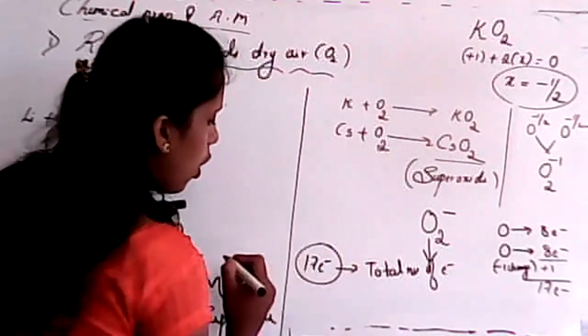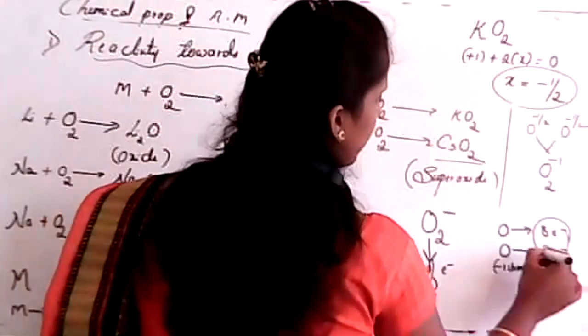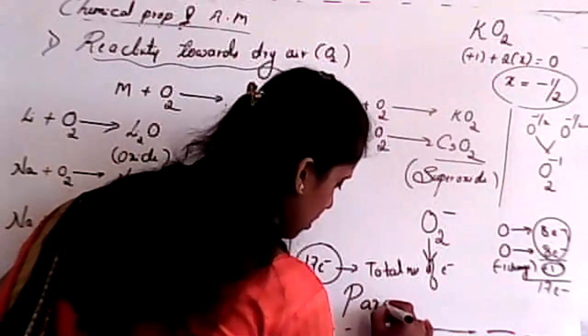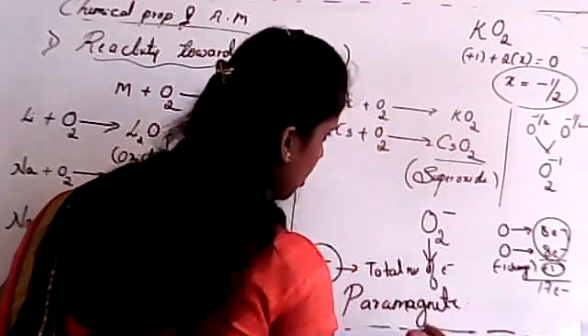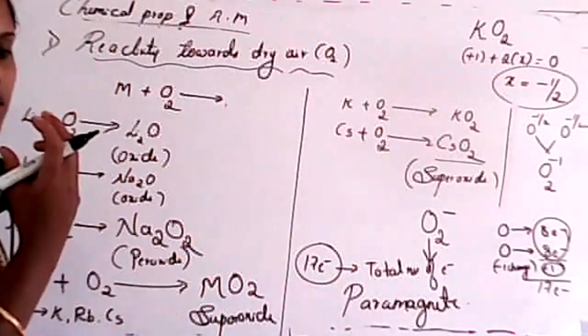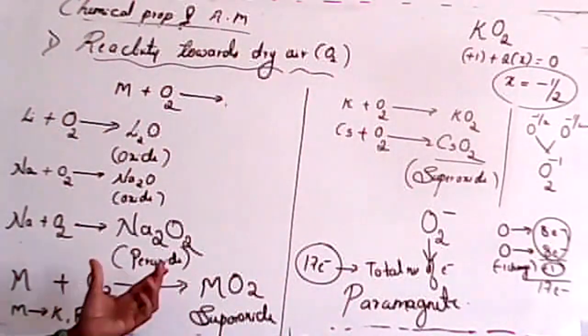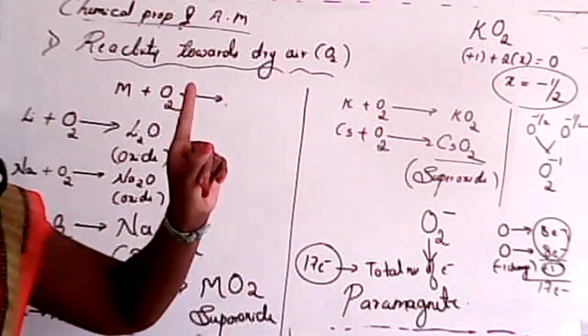In this case, there is an odd electron, so all 16 are paired and one electron is odd. So that's why it is paramagnetic. So the statement: superoxides of metals are paramagnetic because they have one unpaired electron.